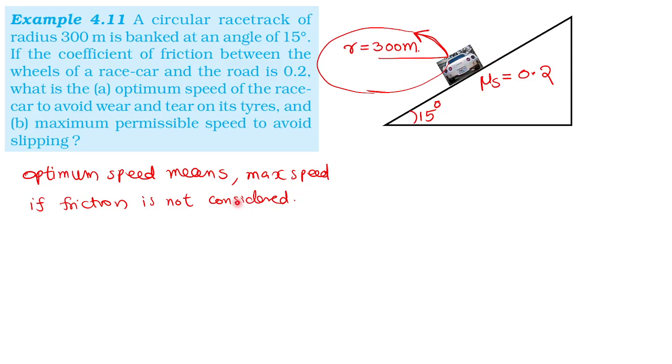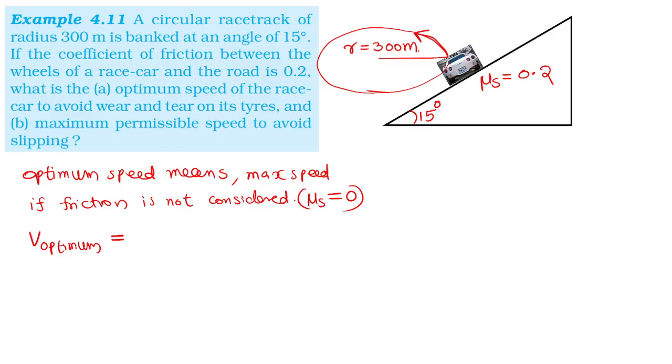So in this case, optimum speed. Please think like that. The optimum speed means the friction is not considered. So the μs, we assume that it is 0. Is it okay? All of it clear?